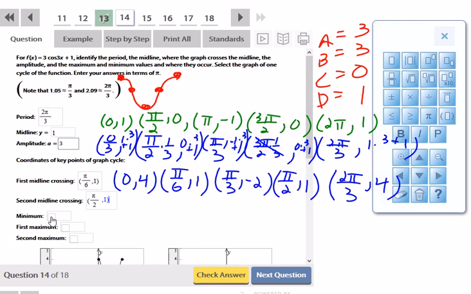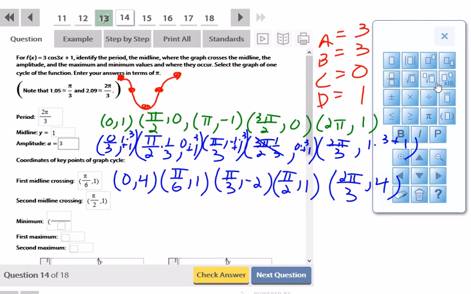The minimum is the one in the middle. That's going to be pi over 3, comma negative 2. The first maximum is going to be at 0, 4. That's where we start off at.